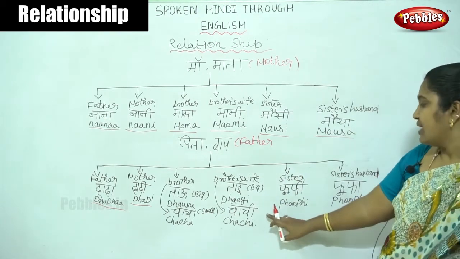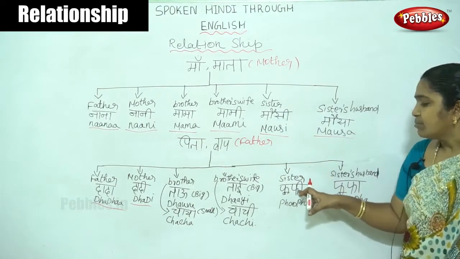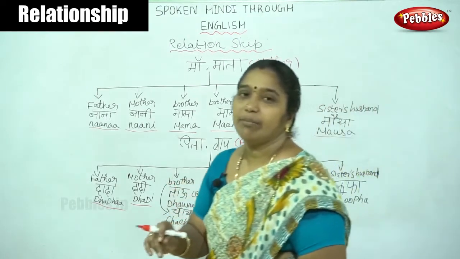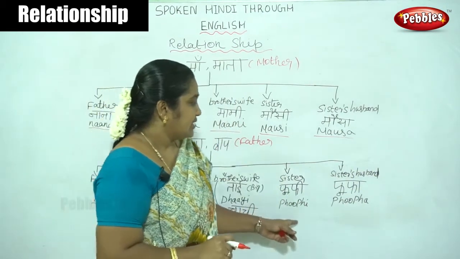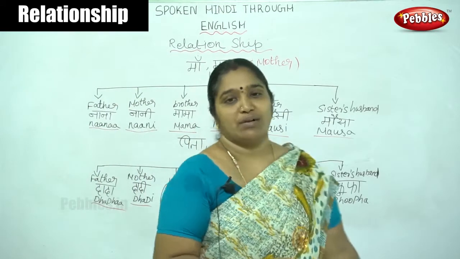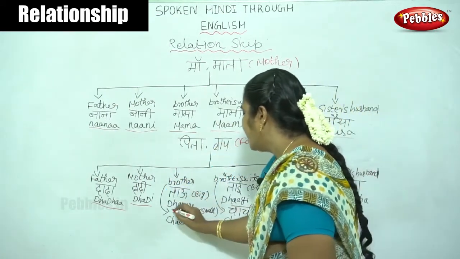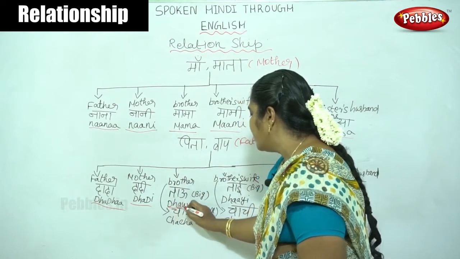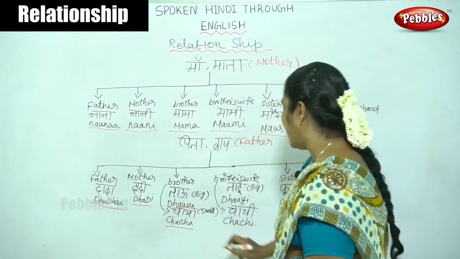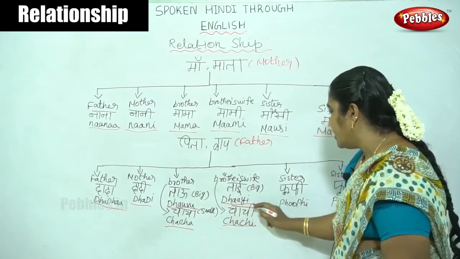Here the sister of our father is called as Bufi, Fufi, Bua, like that. Then her husband is called as Bufa. See here, Dau and Chacha. Here Chachi and Dai.